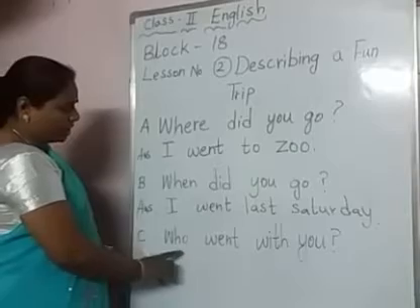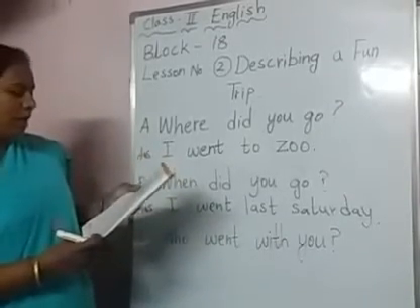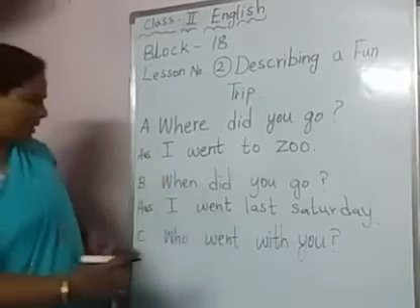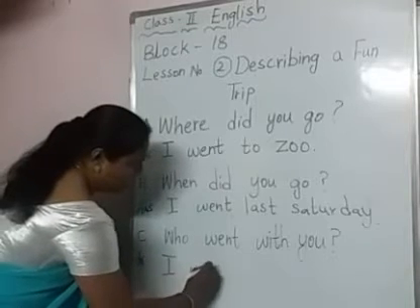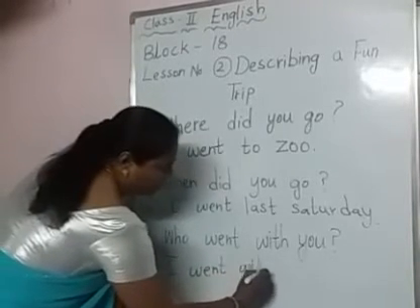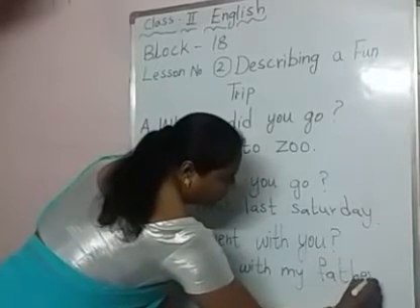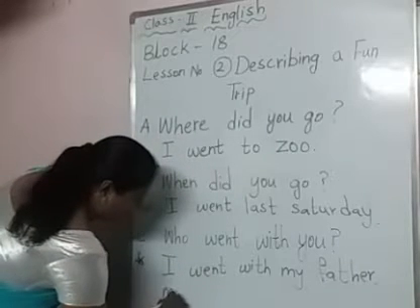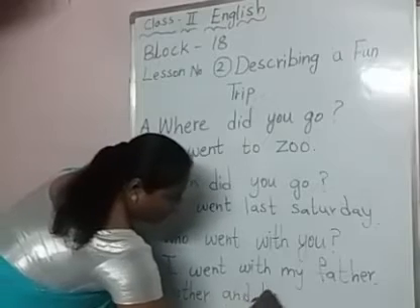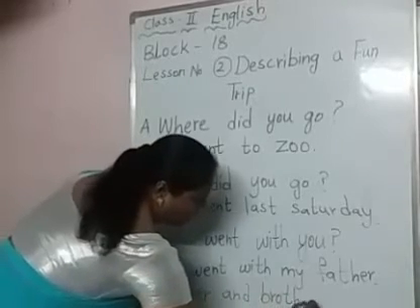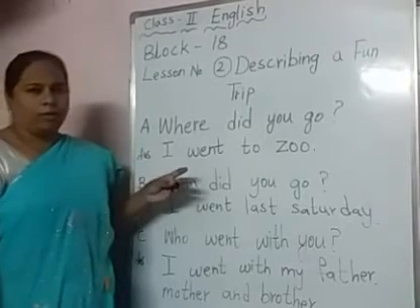Third question. Who went with you? If you read this paragraph, who went with you? My mother, father and brother. So the answer will be I went with my father, mother and brother. Okay, children, these questions are helping us to know more about that fun trip.